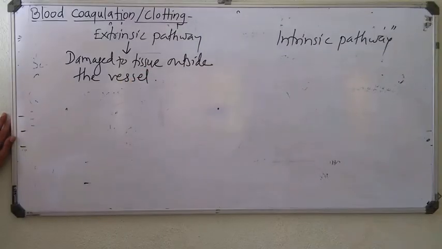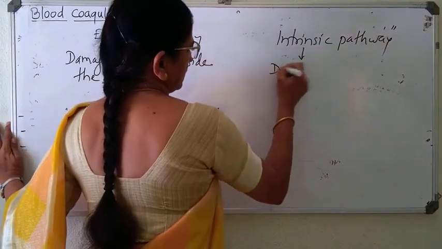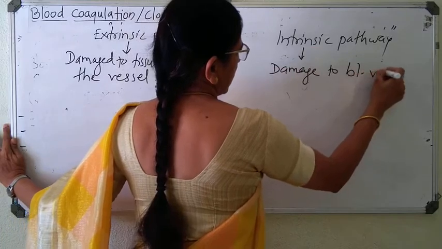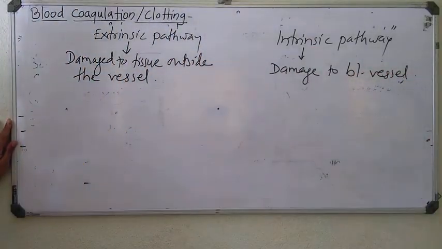Here, in the intrinsic pathway, there is damage to the blood vessel directly. Intrinsic is inside the body, and this is outside the body.